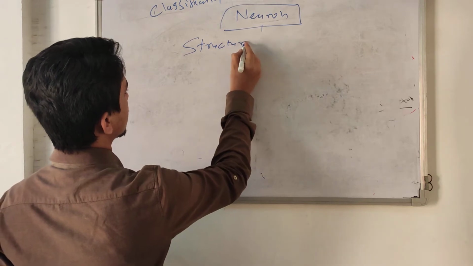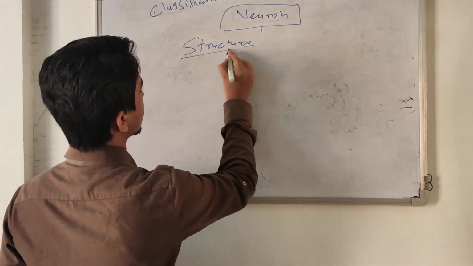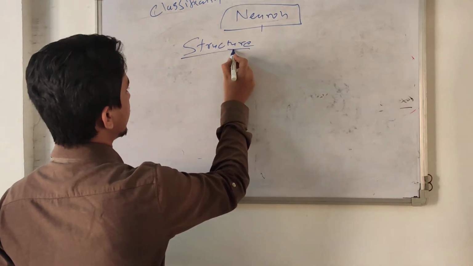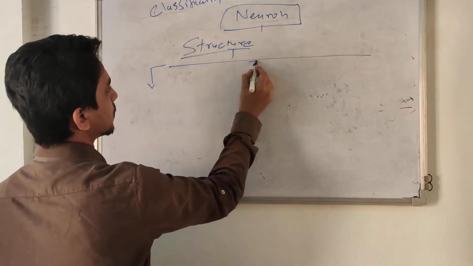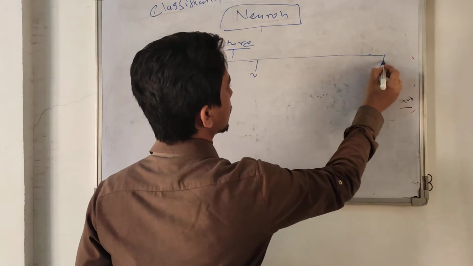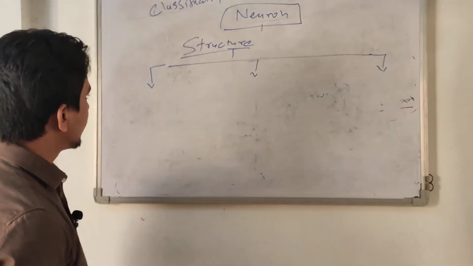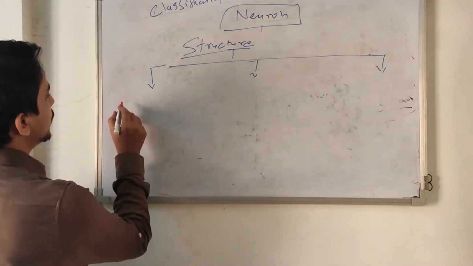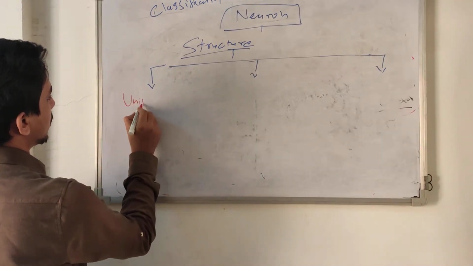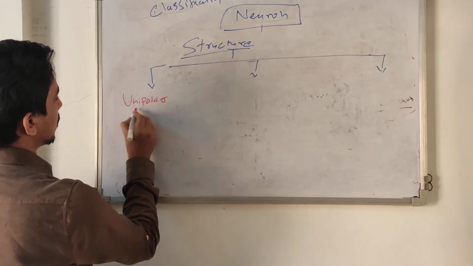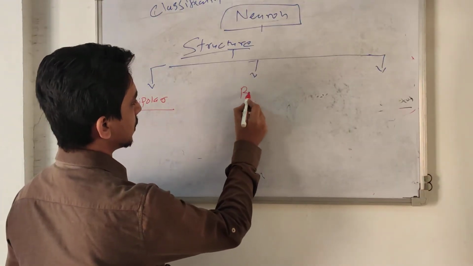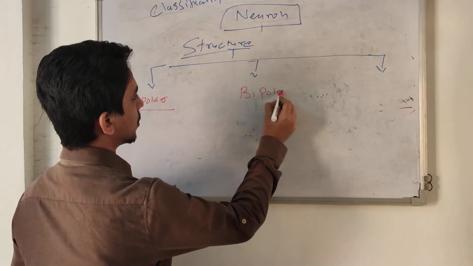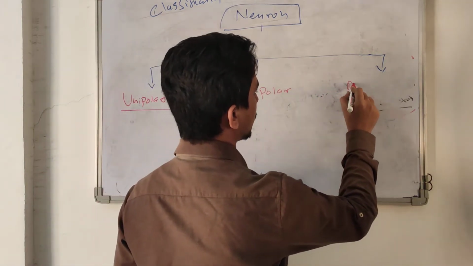As per structure, neurons divide into three groups. First type of neuron is unipolar. Second is bipolar. And third is multipolar.